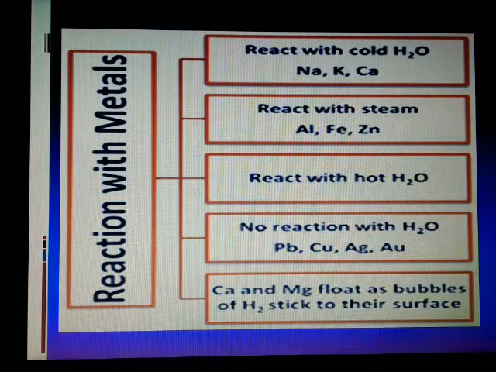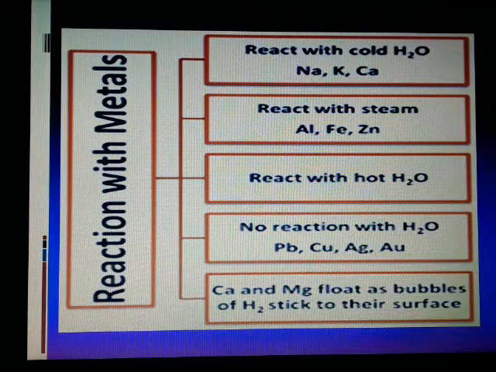Finally, this calcium and magnesium float as bubbles of H2, which stick towards the surface. Calcium, for example, you can take the tooth powder. If you mix it with water, it will not mix completely. Something will be floating over the water, and that is nothing but this calcium salt.